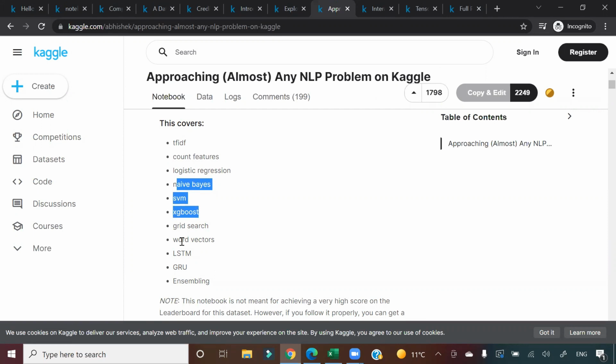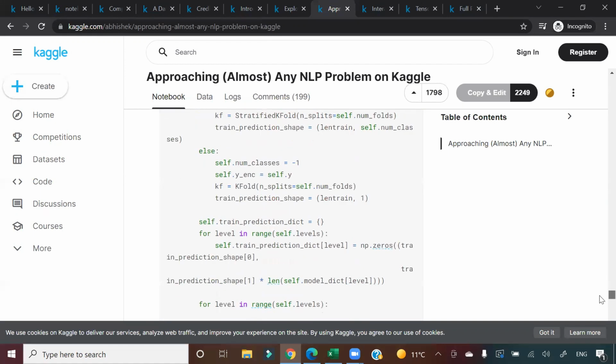The purpose of this is, suppose you have never worked in NLP. You have no exposure to how to work with text data. So this particular notebook will give you a wider understanding of what are the basic techniques to work with NLP, what are the medium level techniques, what are the advanced techniques, and what different things can be done on the text data here. Okay, so very, very good notebook, guys.